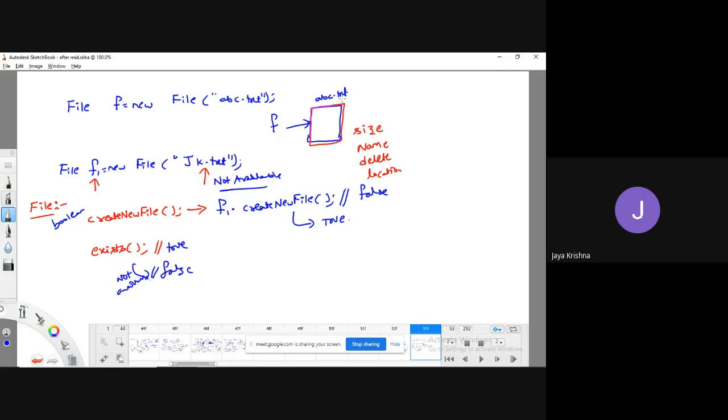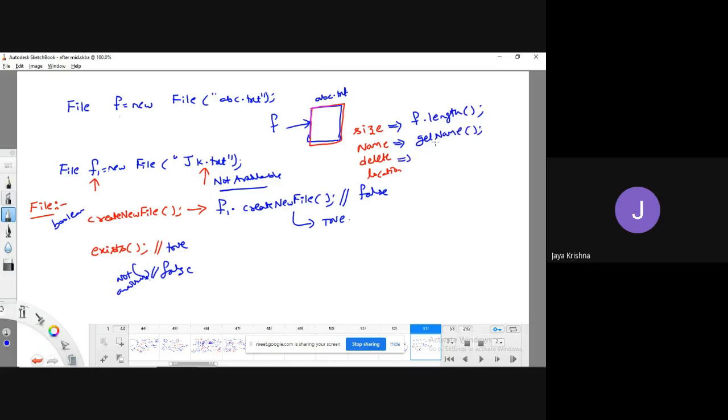For example, abc.txt is available, f is pointed. Now if I want to find the size of the file, I can use a method called the length method. I will write f dot length, which is going to return the total number of bytes present in the file abc.txt. To get the name of the file, I have the getName method.